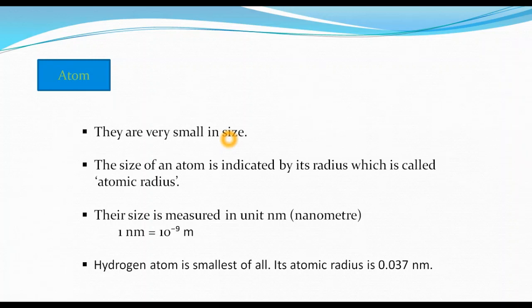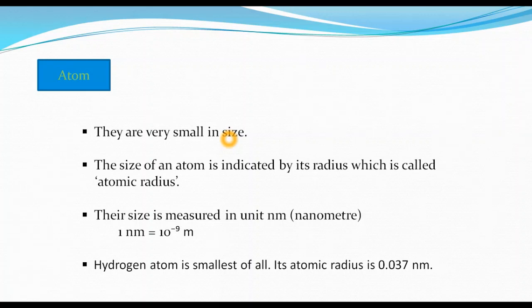You can have an idea of the extremely small size of atoms from this fact: if 35 million copper atoms are arranged end to end in a line, they would cover a distance of only about 1 centimeter.